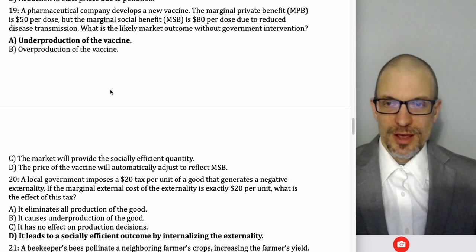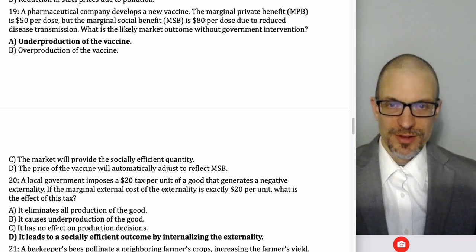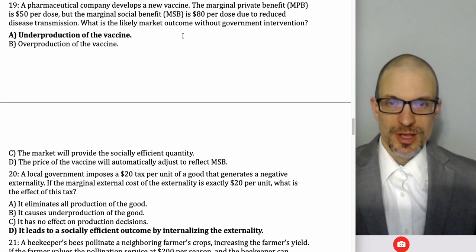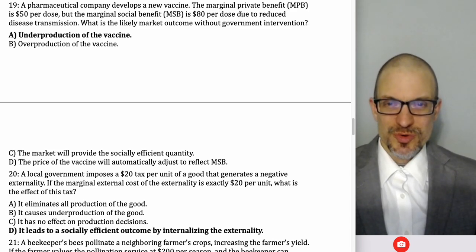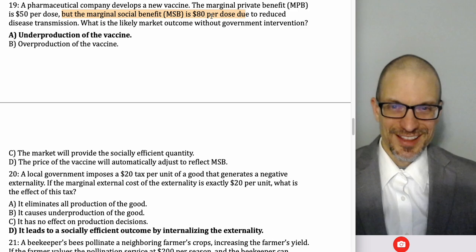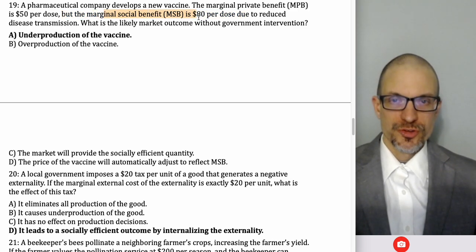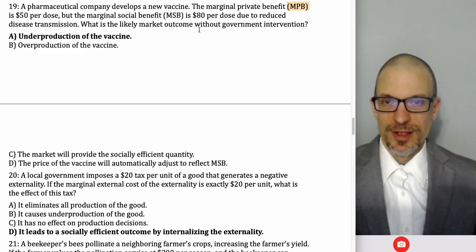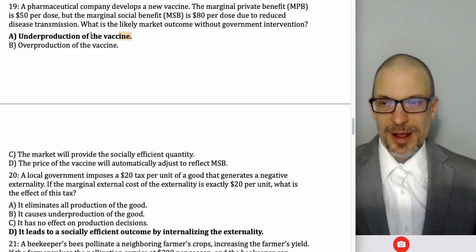A pharmaceutical company develops a new vaccine. Marginal private benefit is $50. Marginal social benefit is $80 due to reduced disease transmission. What's the most likely outcome without government intervention? Oh, without government intervention, we have a situation with a positive externality, right? The positive externality, what is it? Marginal social benefit minus marginal private benefit. So the positive externality here is $30 per dose. When we have a positive externality, the problem we get is underproduction.